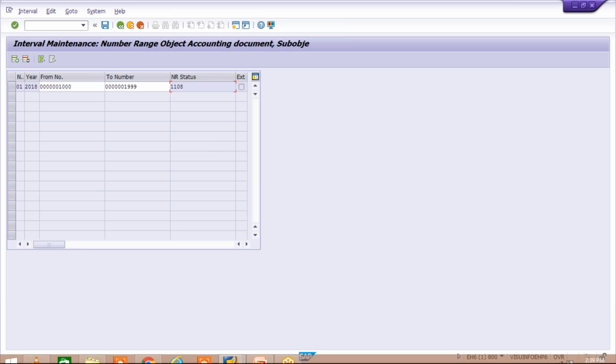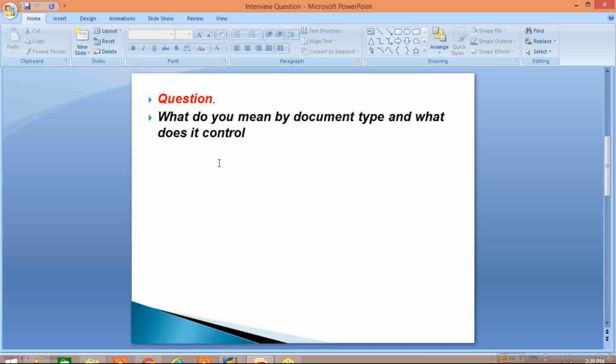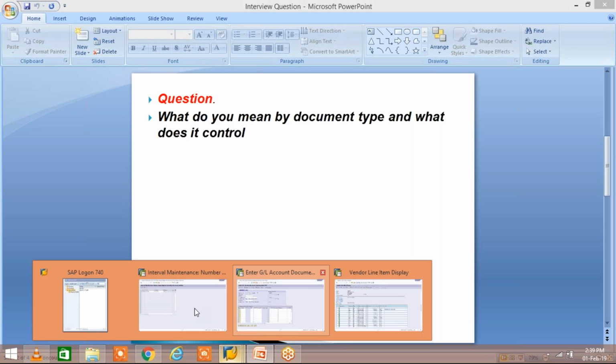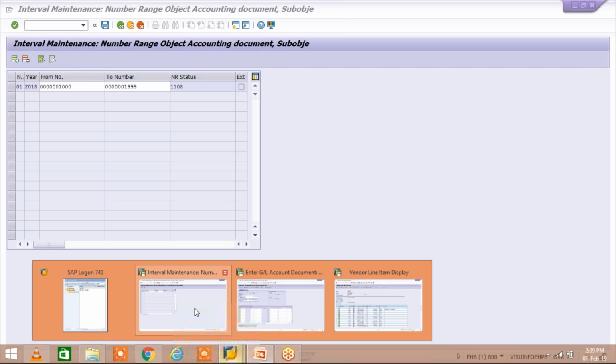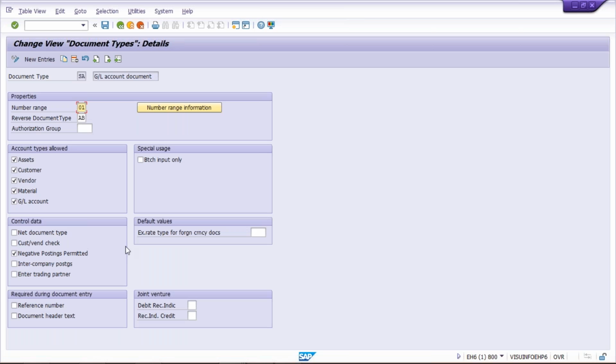So now, two things I have explained. That is, document type determines the types of transactions, and second, it controls the document number range. What is the third one, guys? The third one is, just click on the back button. The third one, which was explained by the candidate also, is that it controls the reference and header text. It controls what? Reference and header text.